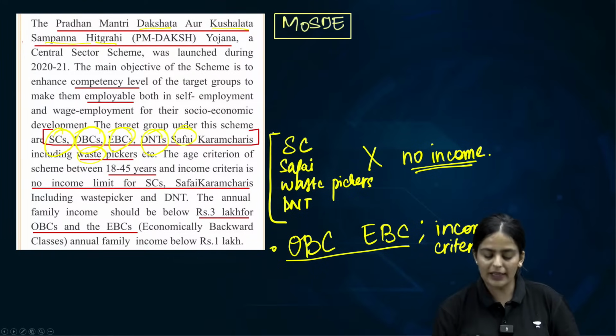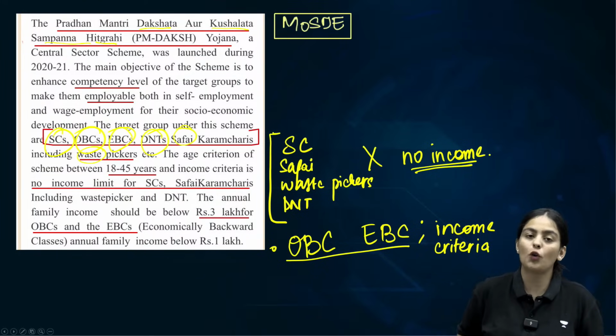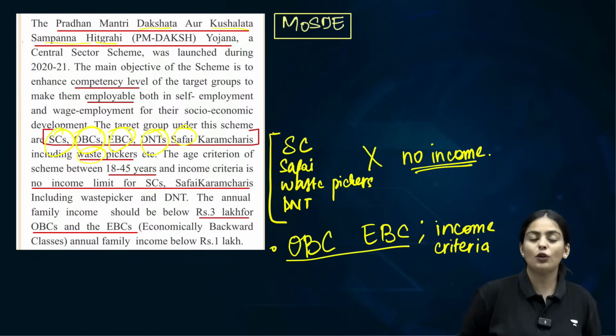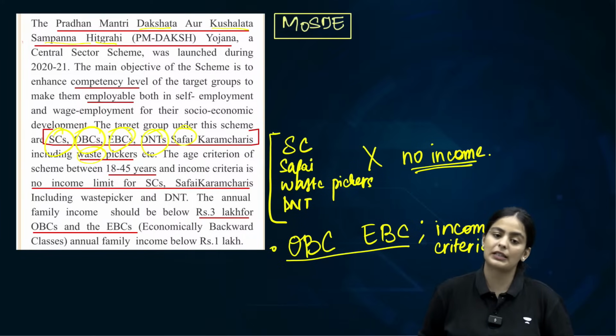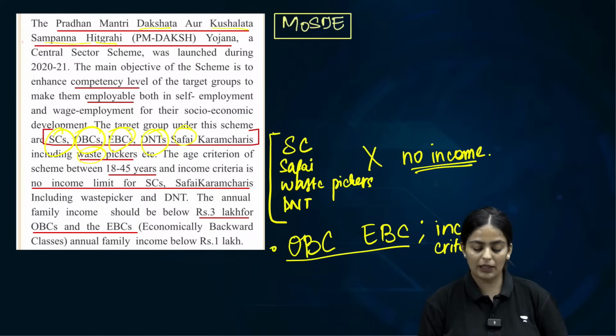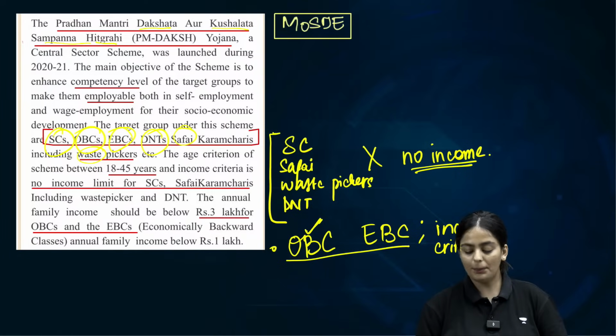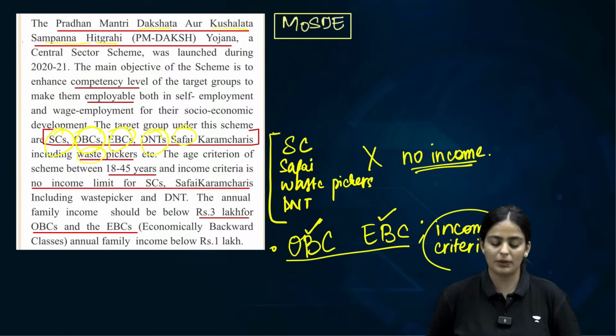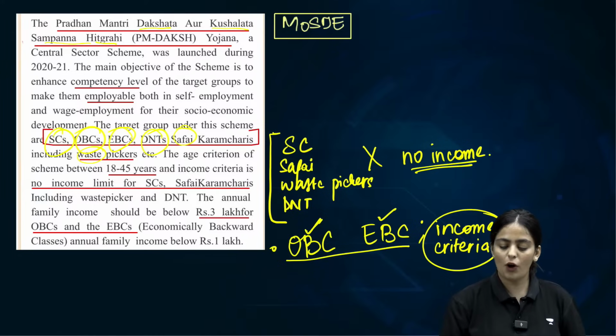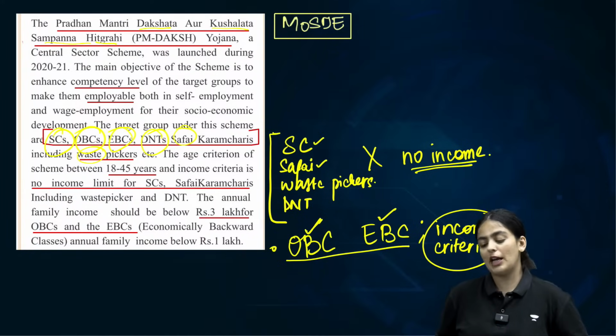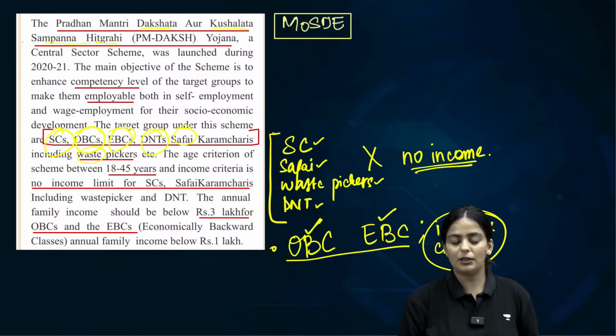This is easy to guess also, because even for OBC, in other areas also there is a creamy layer related criteria, which is an income based criteria. So why will they be given completely? The eligibility will not be completely for these sections, but it will be based on some income criteria. While the other sections of scheduled caste, Safai Karamcharis, waste pickers and denotified tribes will not involve any income criteria.